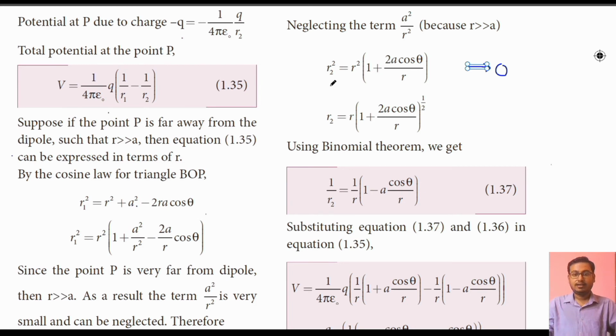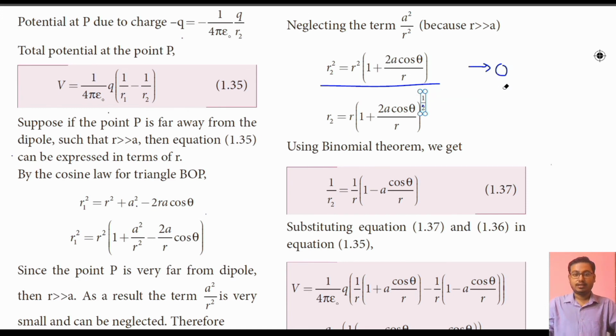Again taking the square root of both sides, we get r2 = r(1 + 2a cos theta / r)^(1/2). If you don't want to write the power 1/2, you can write the square root of the total term. Without writing the square root, we have written the power 1/2, the same as in the previous equation. I hope you now understood why this power 1/2 has come.